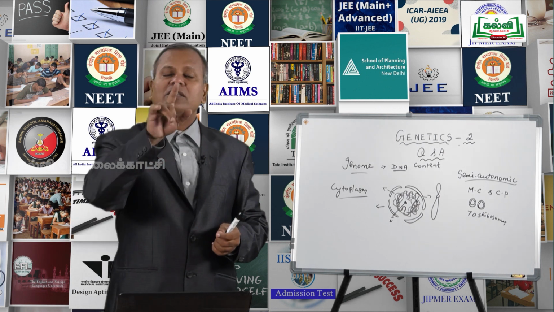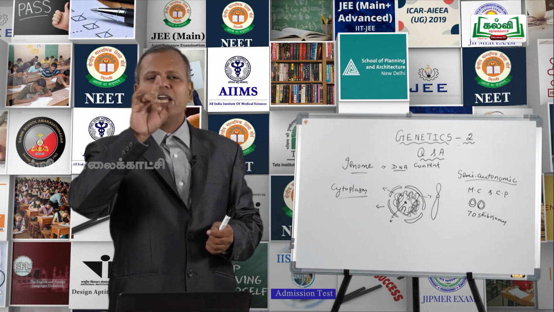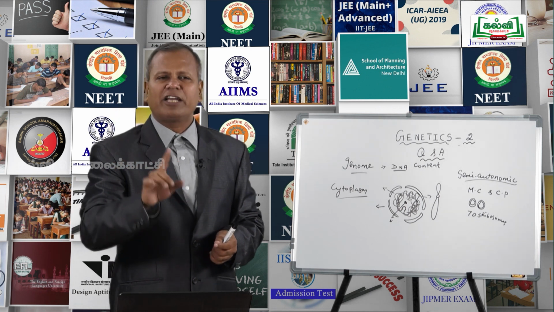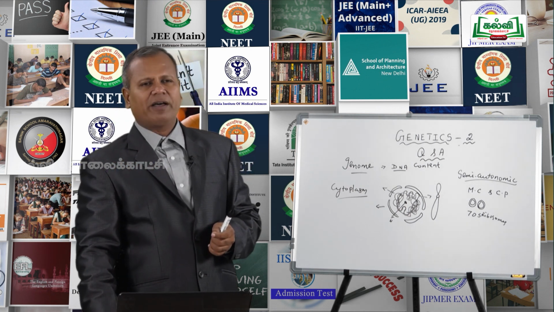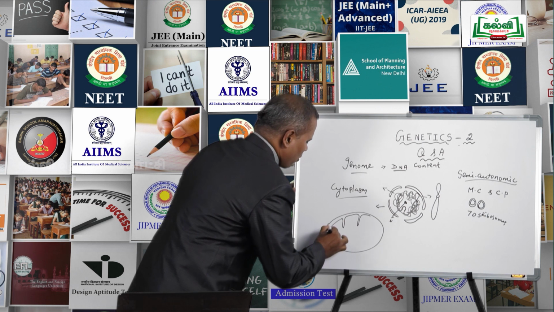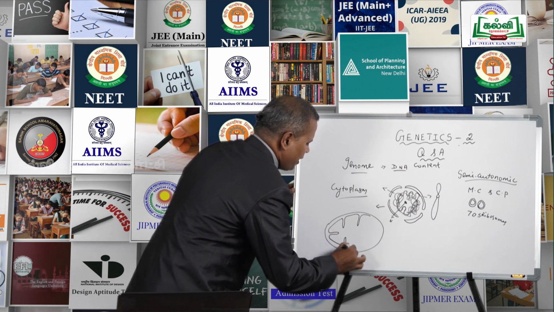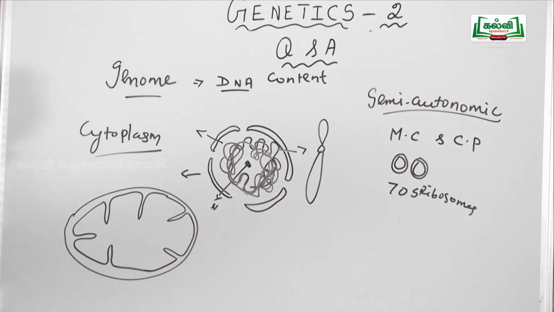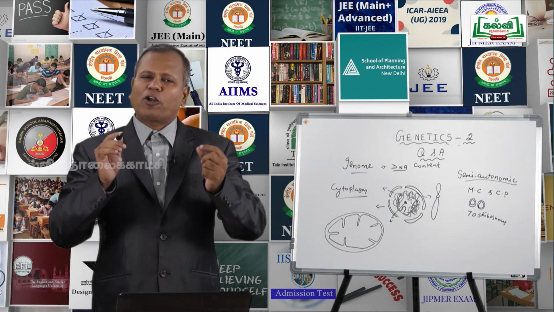Here the question is, cytoplasmic male sterility is controlled by, or the genes responsible for cytoplasmic male sterility are located in. The answer is option A, mitochondrial genome. That means the genes or the DNA present in the mitochondria control male sterility. So this is the answer for you. The correct answer for this question is option A, mitochondrial genome.